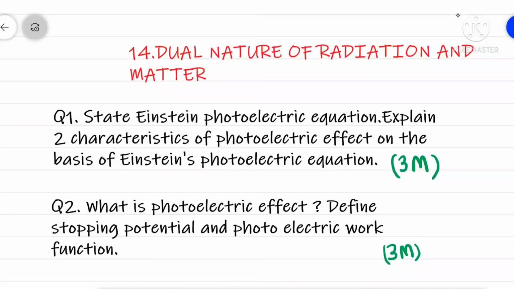Lesson number 14. Dual nature of radiation and matter. Question 1. State the Einstein photoelectric equation. Explain two characteristics of photoelectric effect on the basis of Einstein's photoelectric equation.